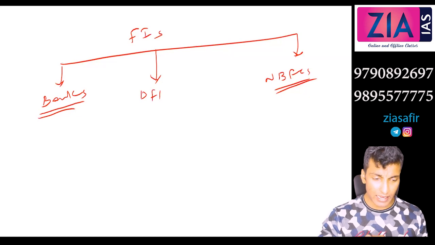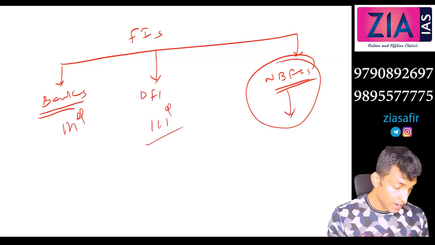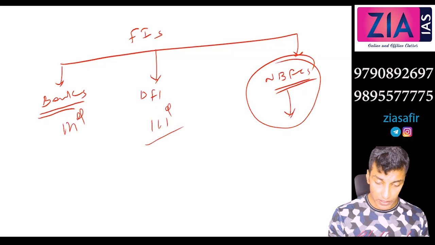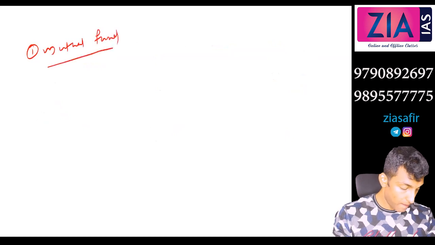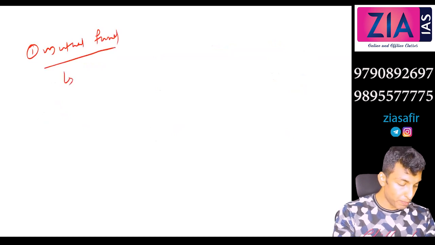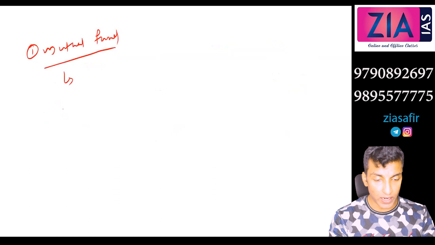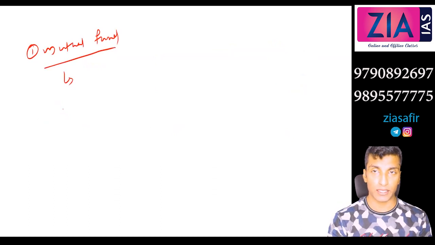So this is slightly complex. Banks were similar, DFIs were similar, but NBFCs are a very heterogeneous group. For example, mutual fund is different from insurance. First we will start with mutual fund. Mutual funds are the mediators between people and the stock exchange. Just write one line, I'll explain this: mediator between people and stock exchange.